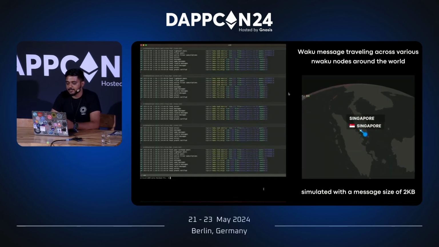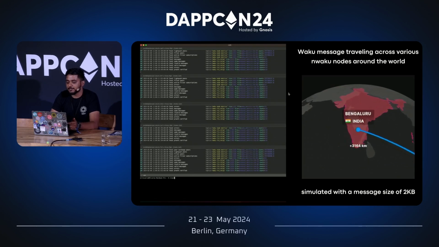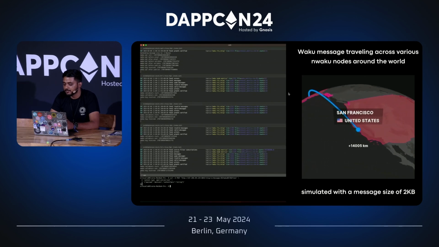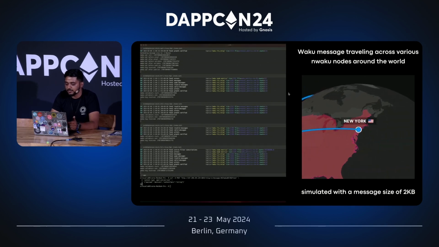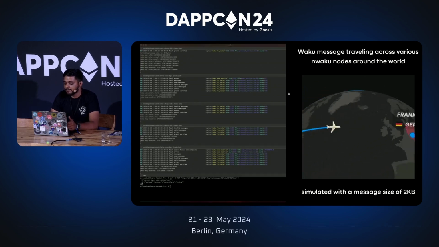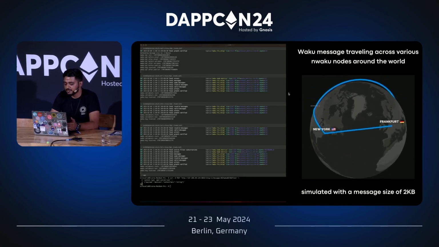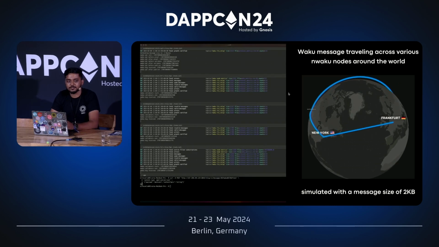I also have a quick simulation of how fast a Waku message can be sent. It starts from Singapore, goes to India, now to San Francisco, and to New York, and finally back to Frankfurt. All this happens in like 20 milliseconds, and it's simulated with a real-time size of 2 KB data with real-time machines. So this is how performant and competitive we are trying to be when compared to Web 2 communication protocols.